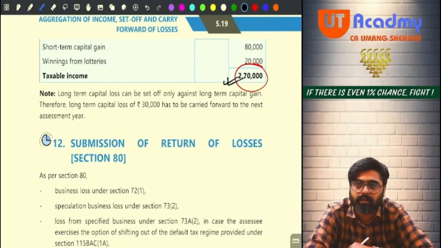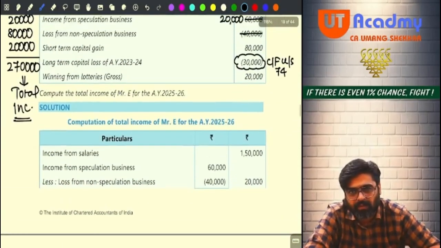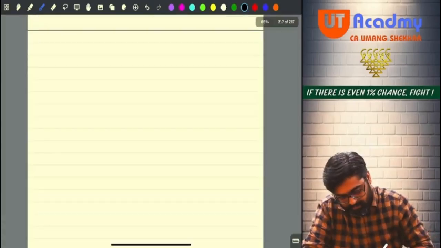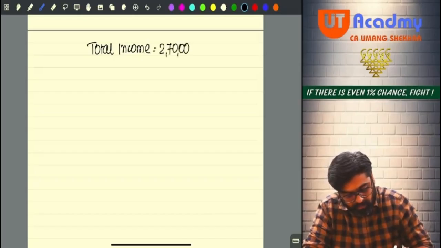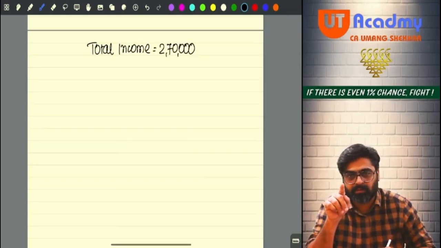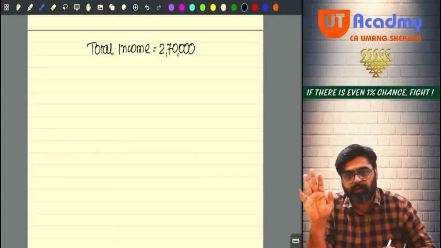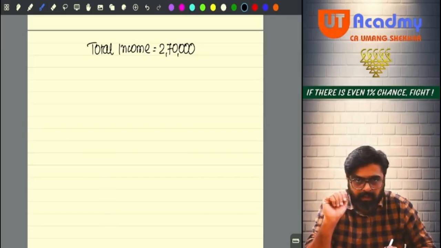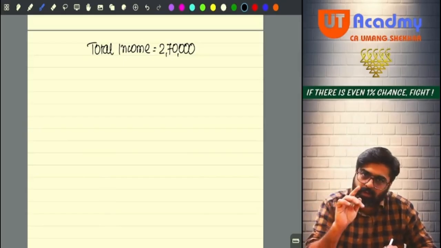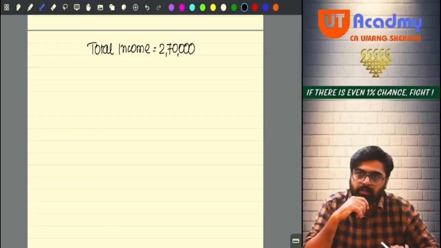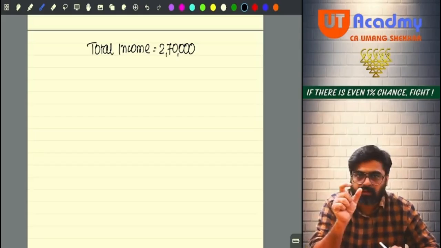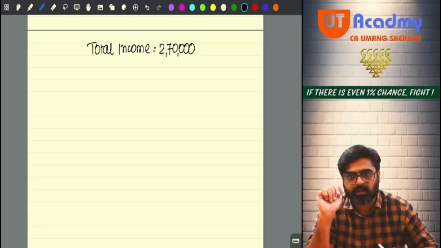Done, sir. Now in this question, if they tell you to calculate the tax liability, tell me what is the total income? 2,70,000 only, no? Now you apply the tax rate on this only. Assuming that you are not following 115 BAC, normal rates will be applicable. Do you always apply the normal rates on the entire total income? Or you split it into two parts? Out of this, some income is special income. On that you pay special rates, no?